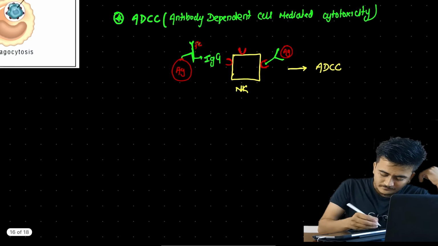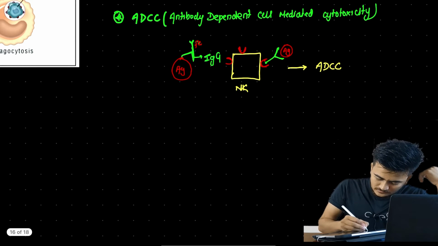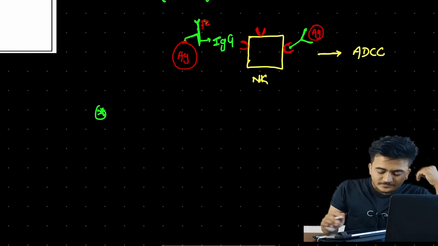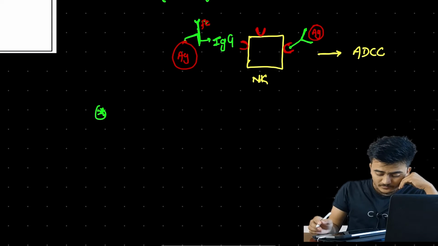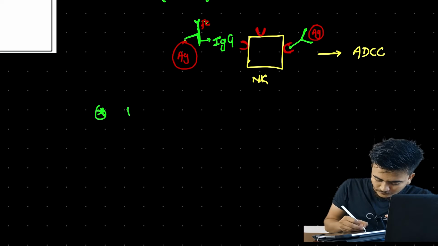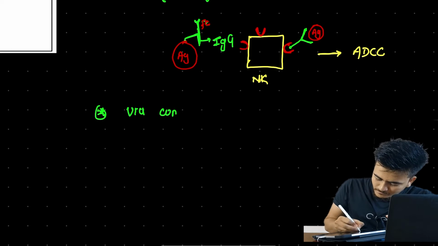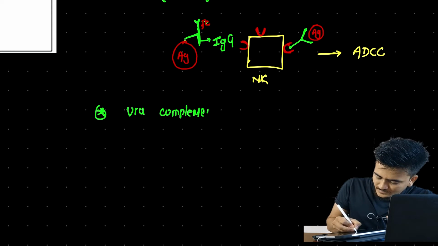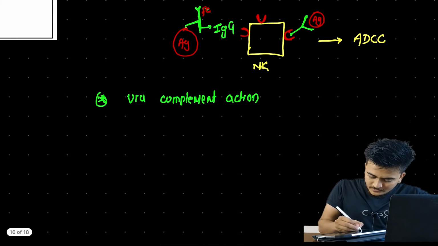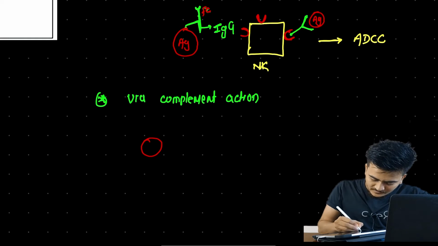Now let us proceed toward the discussion of opsonization and phagocytosis through complement activation. That means here what will happen is, as mentioned earlier, we have antigen, right?